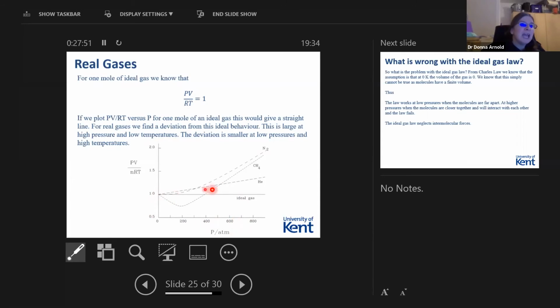If you look, helium is not so bad, that does give us a straight line. But if you look at something like CH4, methane, you can see that there is a really large deviation. You can see that we have quite good linear behavior at low pressures, and at high temperatures, the deviation is much smaller.